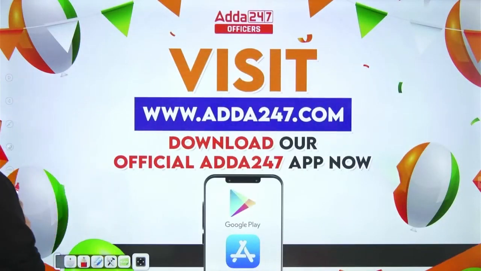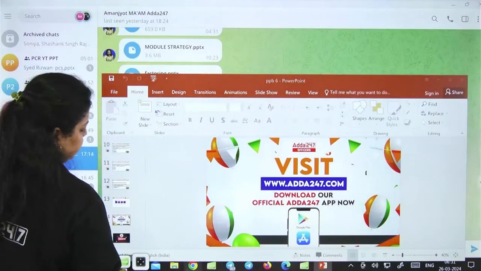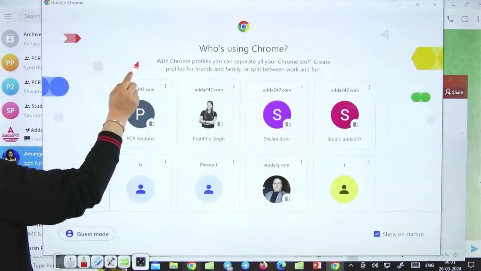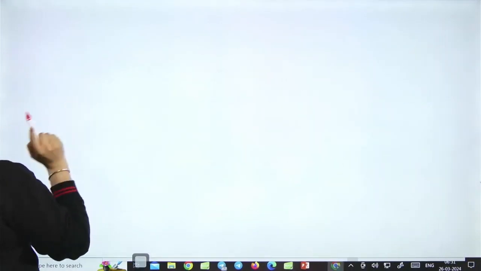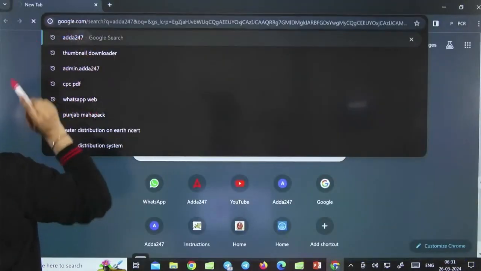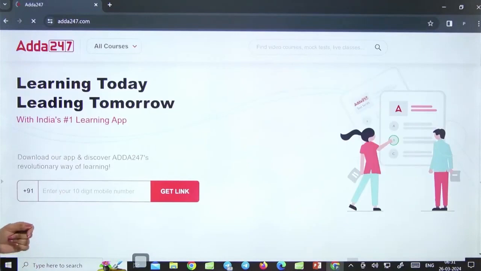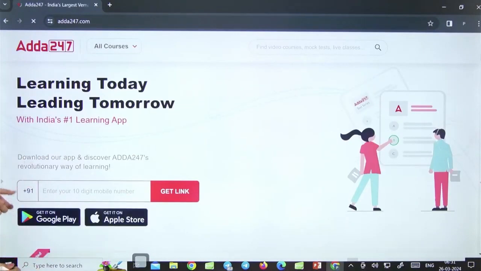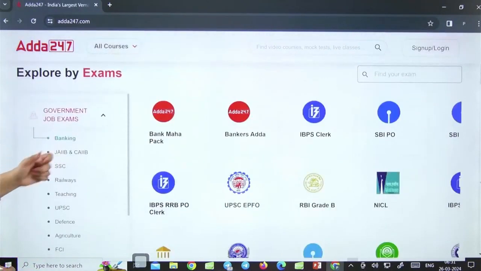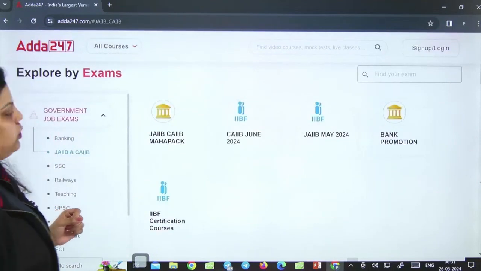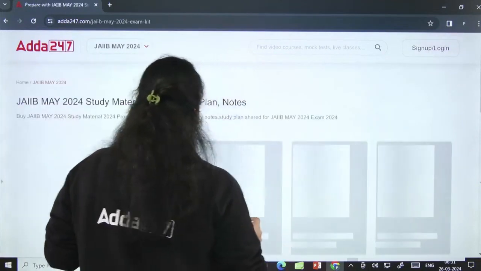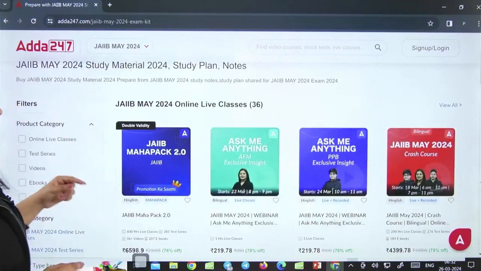How to enroll? Just download the Adda 24/7 application, then go to the home page of the application and you have to select the exam category there. So let's say this is your home page. When you scroll down the screen, you will find the exam category available here. That's JAIIB and CAIIB. Then go to the JAIIB May 2024 and you will find all the live classes.